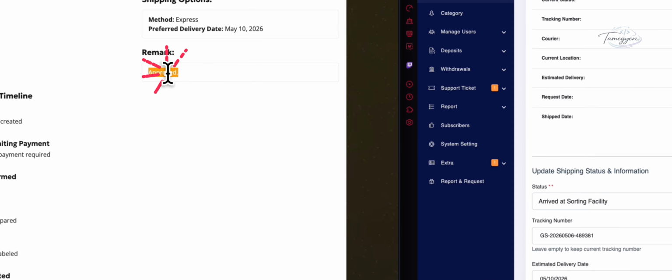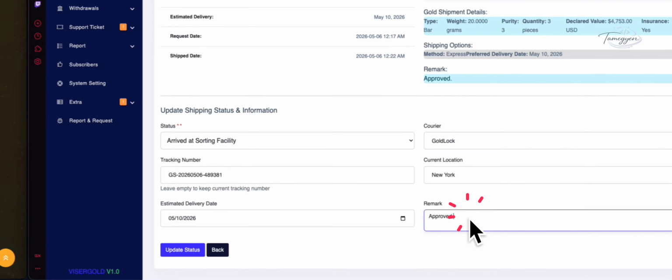Then departed, and then out for delivery. Then delivery signature, delivery confirmed. I don't know what is missing. Maybe the shipment has been held at customs. Shipment is held, what to do with customs. And then the remark. This is a remark, so we are doing the remark. Maybe the reason is held at customs.